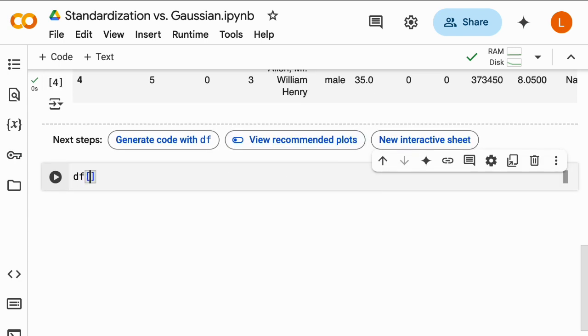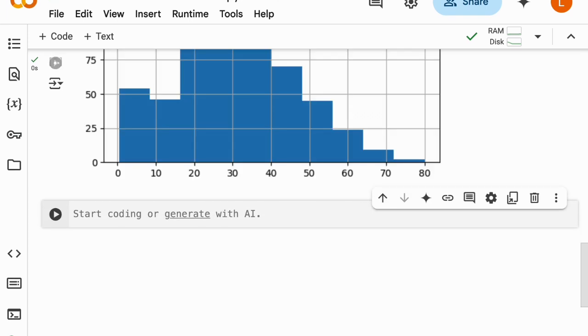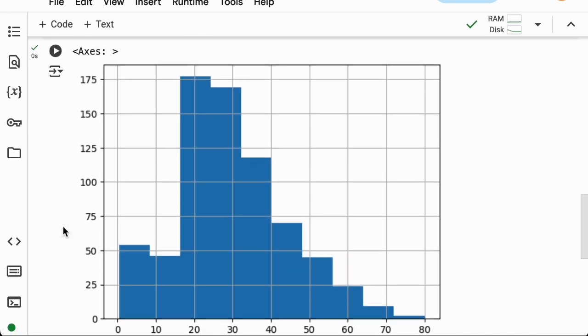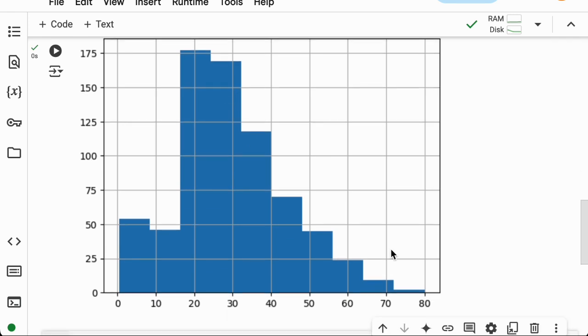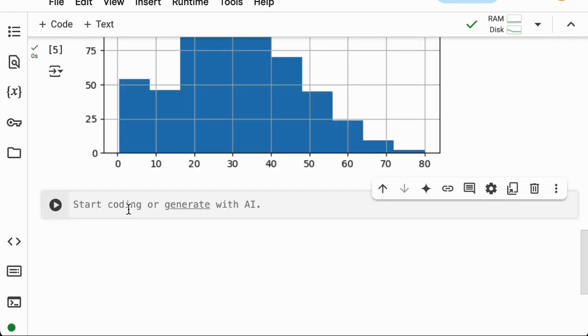Okay, so let's look at the age column, histogram. Okay, so that's the histogram for age. Clearly, it's not normally distributed. There's a few values here, many values here, and then it drops off like that as you get into the older ages. Okay, so now let's standardize this.